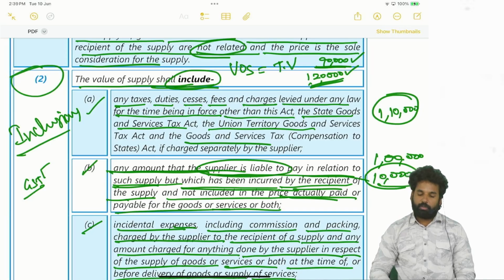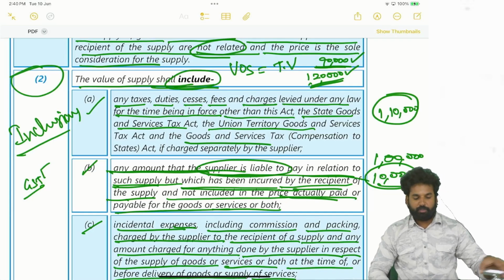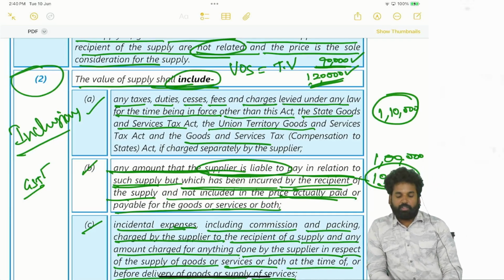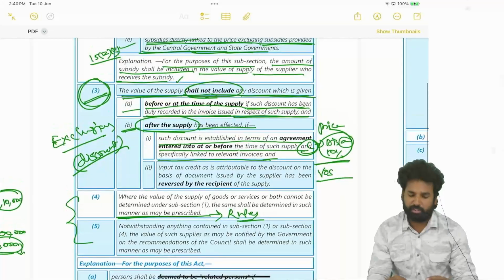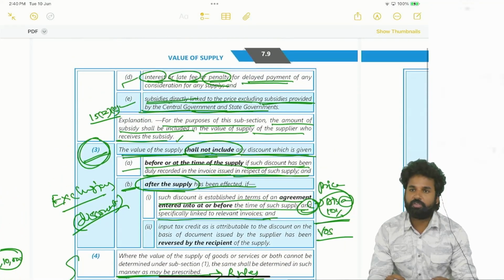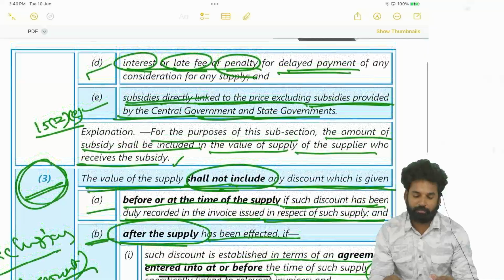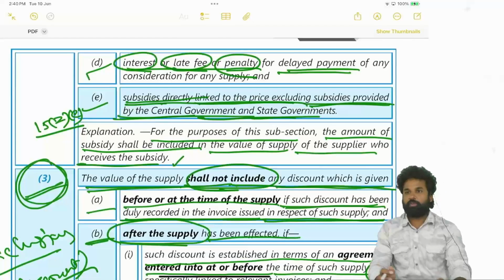Okay, so any amount that the supplier is liable to pay in relation to the supply, which has been incurred by the recipient. Supplier is liable to pay, but recipient has incurred. Okay, so that amount, and any incidental expenses, including commission, packing charged by the supplier to the recipient. So the next point, D, any incidental expense, packing, commission, installation, payment charges, whatever it may be. Next, interest, late fees, penalty for the delayed payment of consideration, that shall be included in the value.